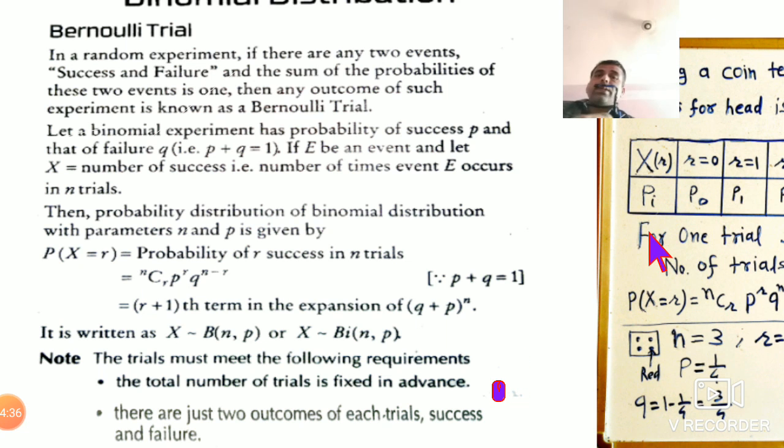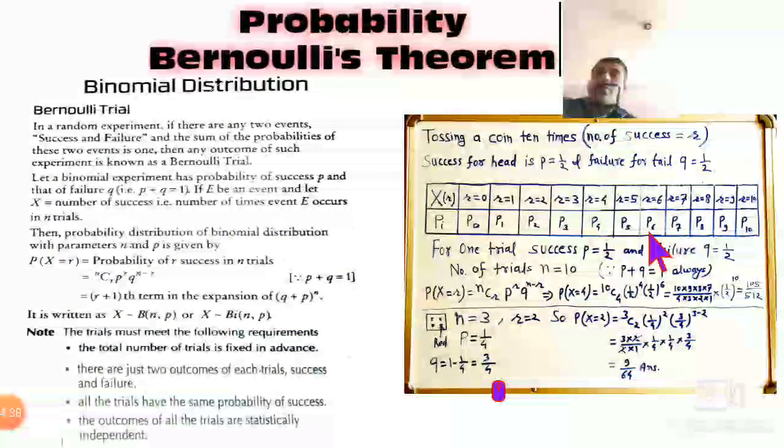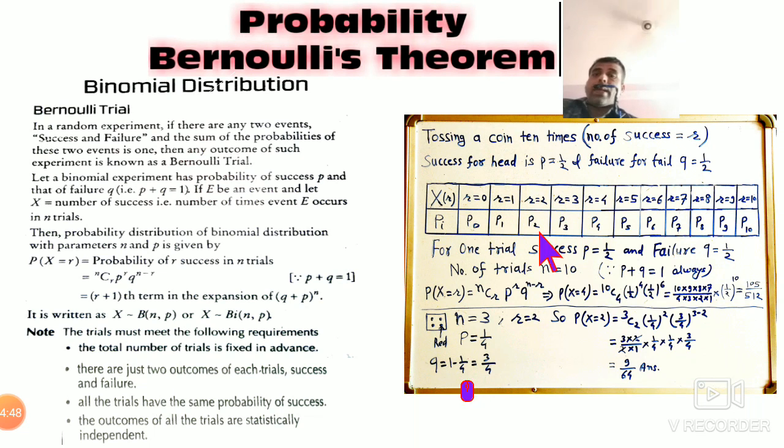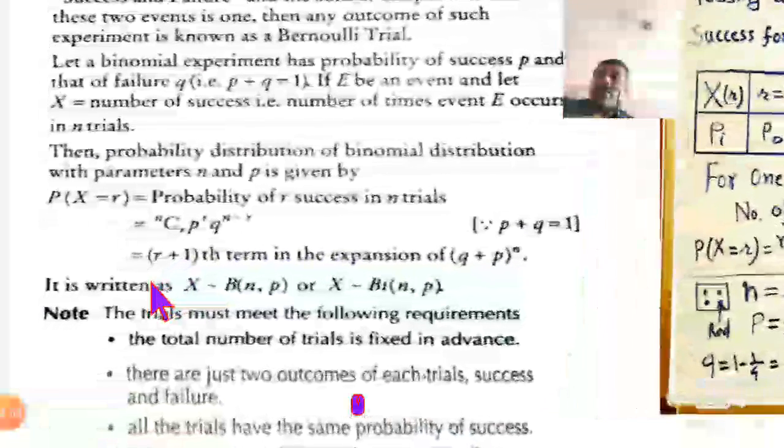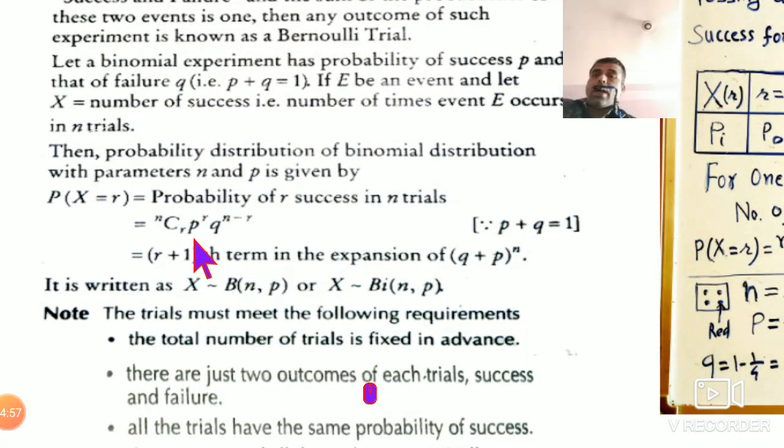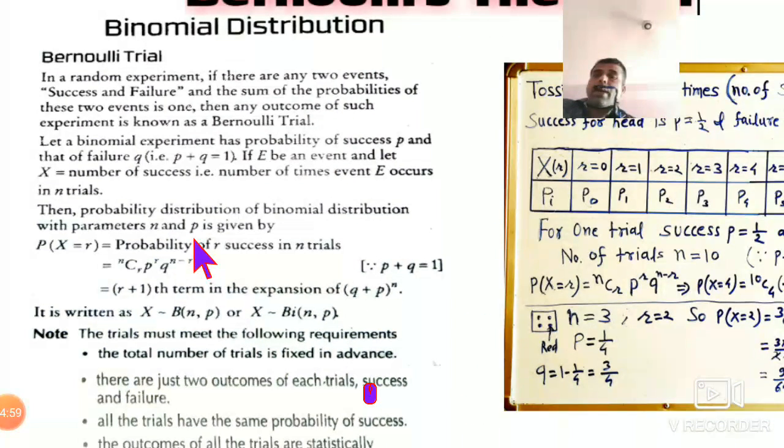Two types of examples are given here, so that you will understand very properly. On the board everything is given, so I will explain that also. Now your first task is you have to remember this formula only: nCR, p to the power R, q to the power n minus R.